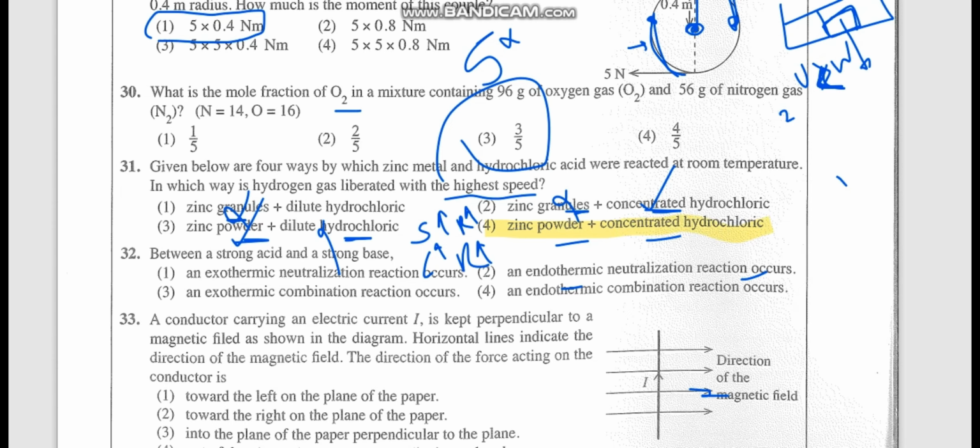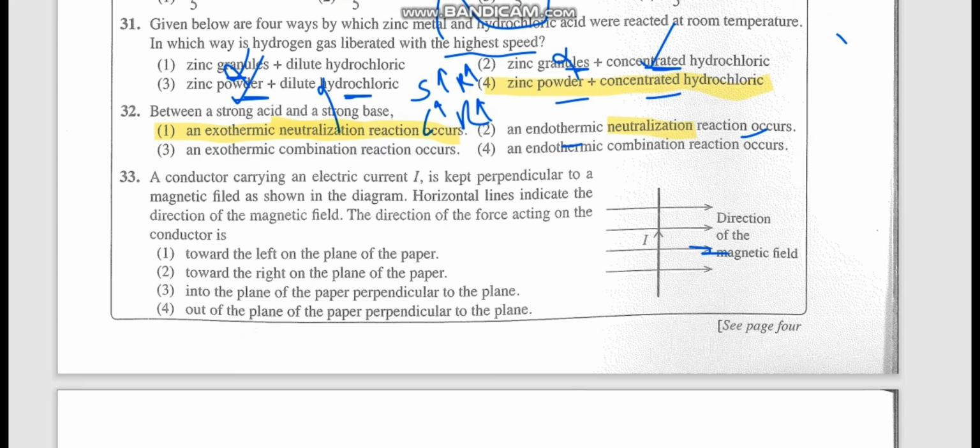Okay. Now between a strong acid and a strong base, what happens? That is neutralization reaction. So already we have neutralization, no? Now you have to understand whether it is exothermic or endothermic. Neutralization reaction is exothermic. So our answer is the first one. This also we have in the grade 11 lesson. Everything is there in the textbook only, being questioned. You only have to be clear with that.